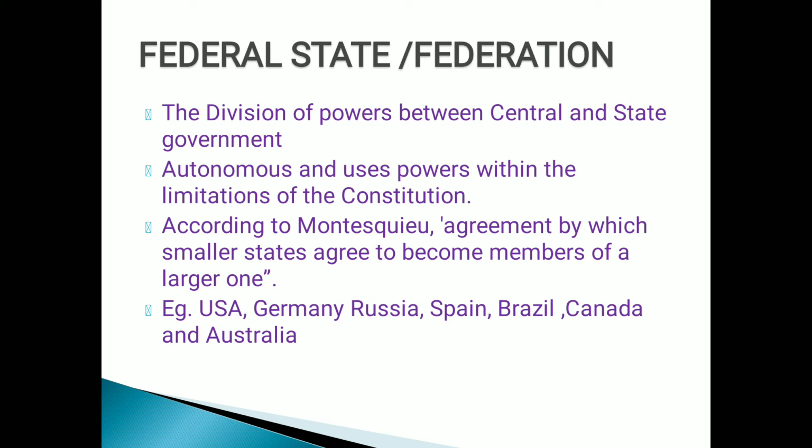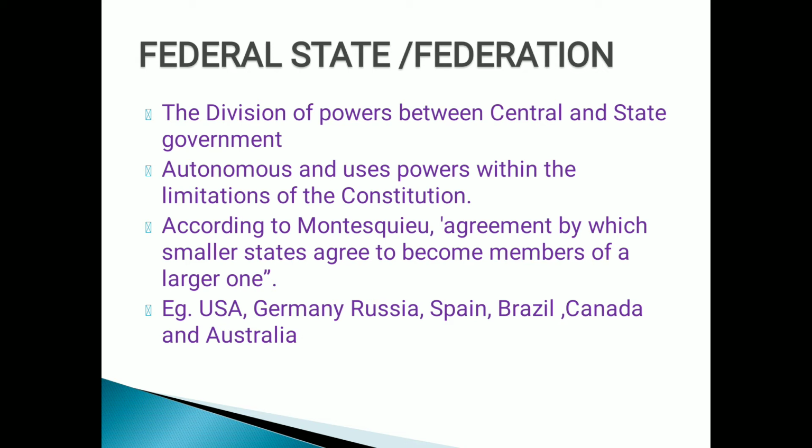I simply mentioned a few points. The division of power between the central and state government. It is autonomous and uses power within the limitation of the constitution. That means it's not that the central government dominates over the state or the state dominates over the central authority. No, not like that. The powers are equally divided, and all are written in the constitution. They are not going to go beyond the constitution. If they do, everything will become null and void.